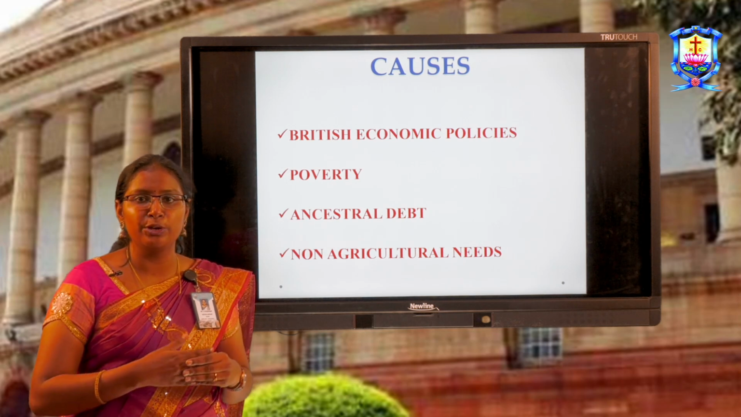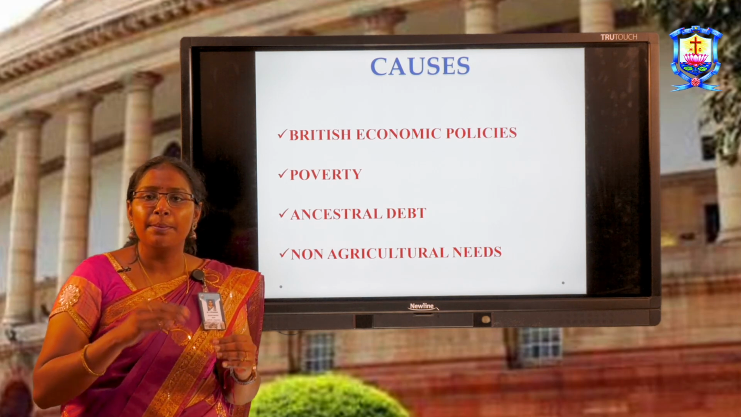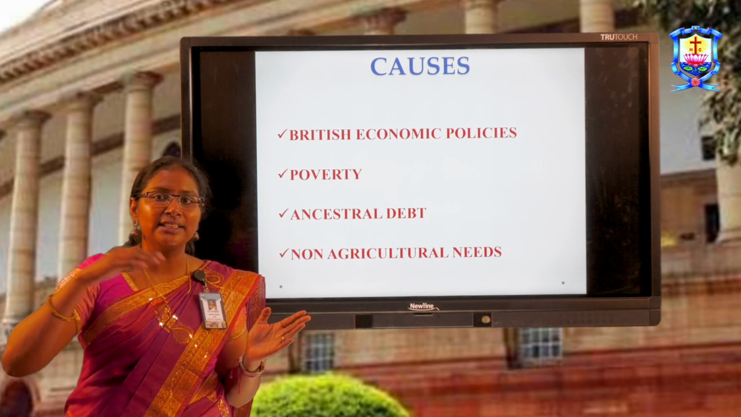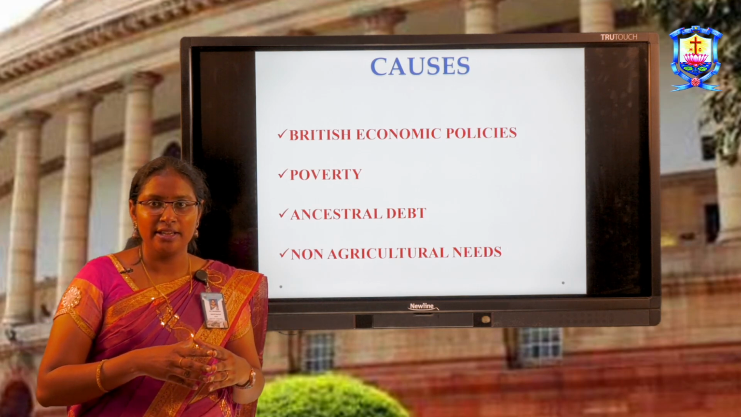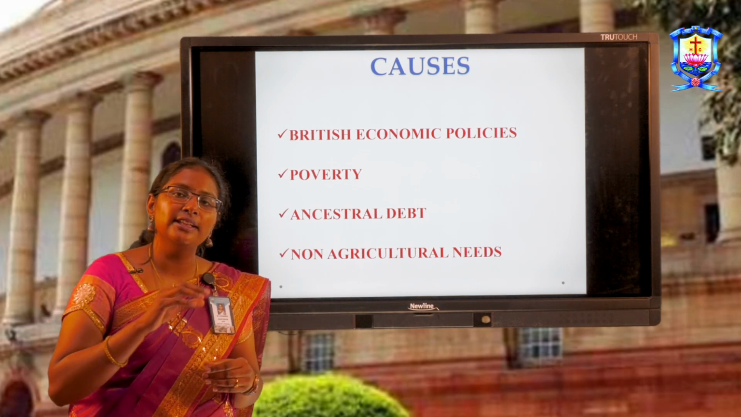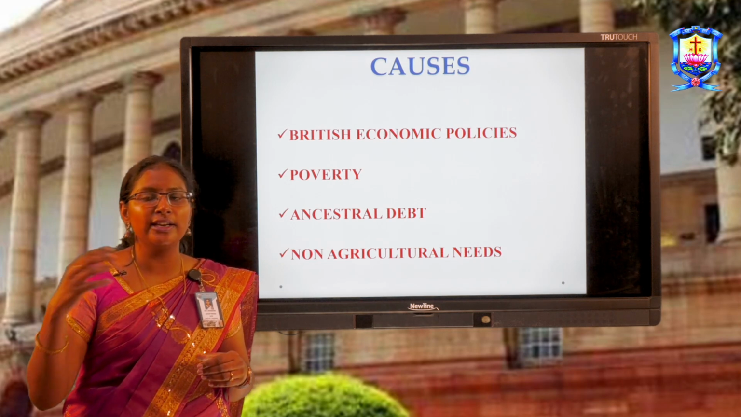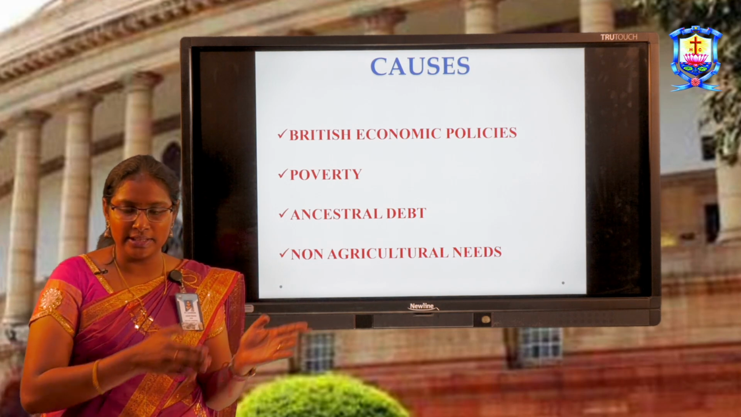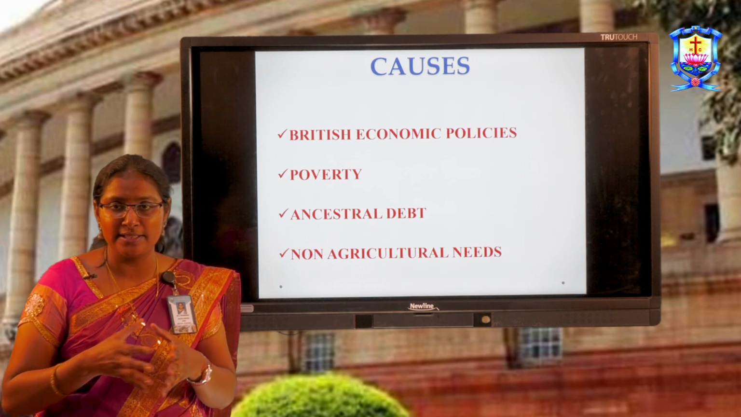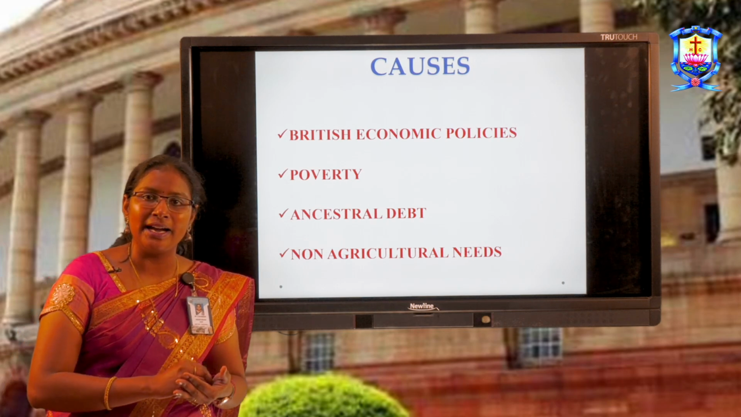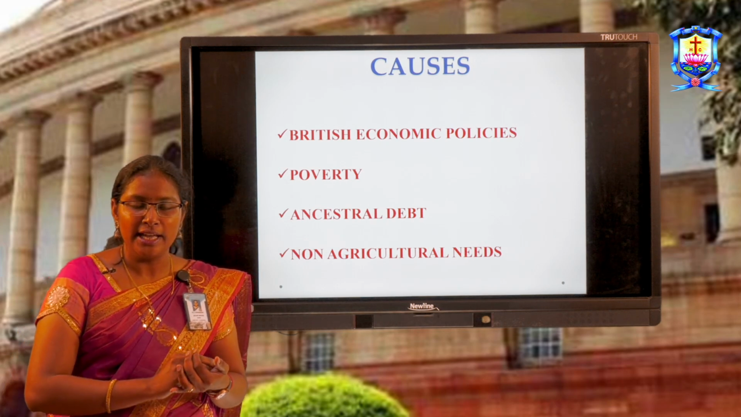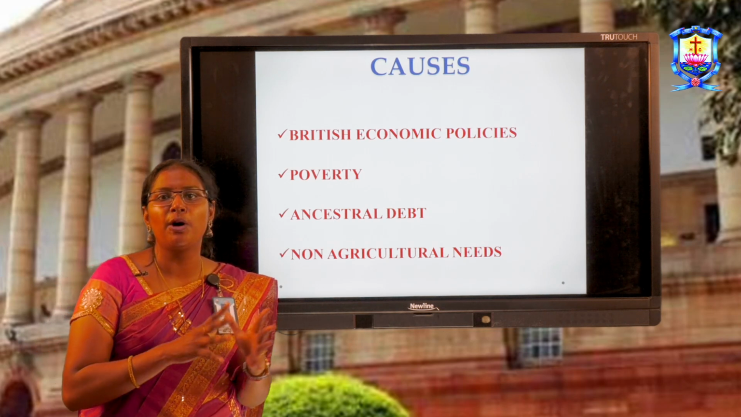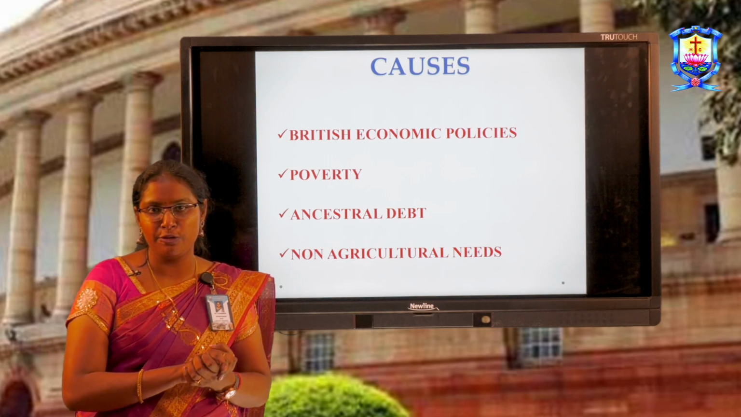Now, the third revenue policy, that is the Mahalwari settlement. It is between the villagers and the Britishers. The village headman collected the revenue and gave it to the Britishers. All these three revenue settlements left a deep impact on the life of the peasantry. They pushed them into the condition of poverty.